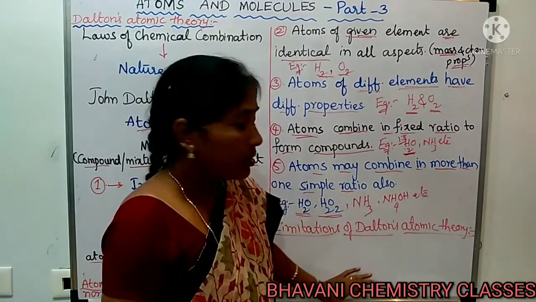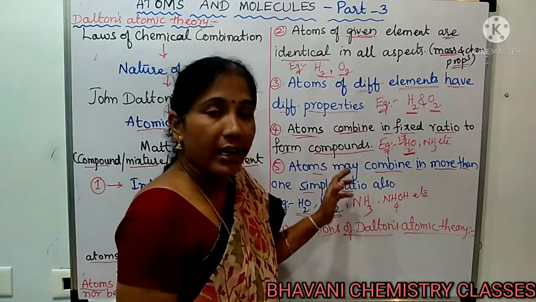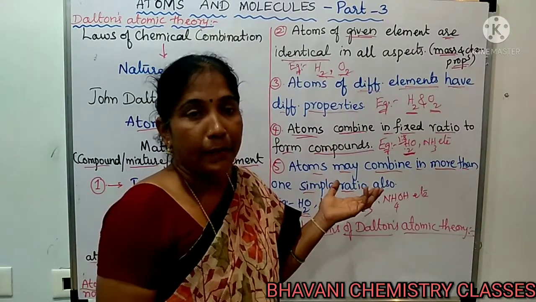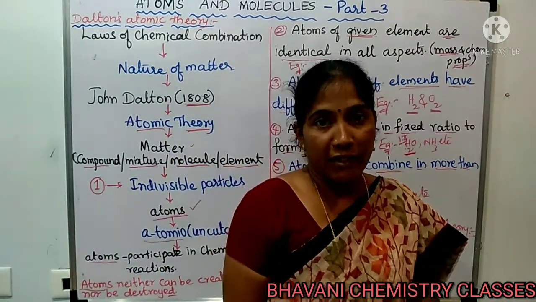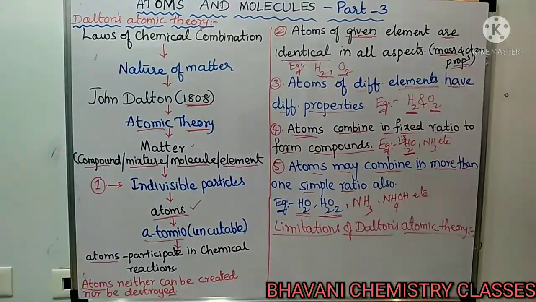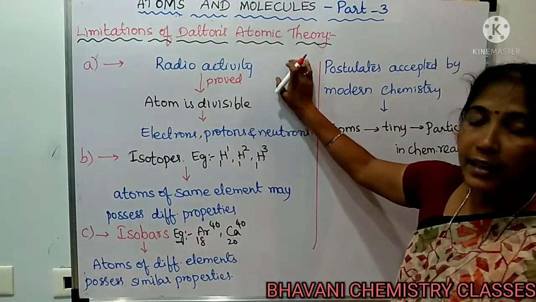Some of the postulates were proved wrong by the advancement of science and of more equipment. So we will now see what they are. Now let us know the limitations of Dalton's atomic theory.